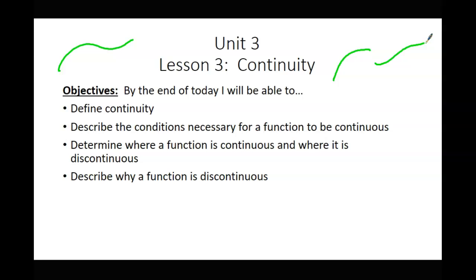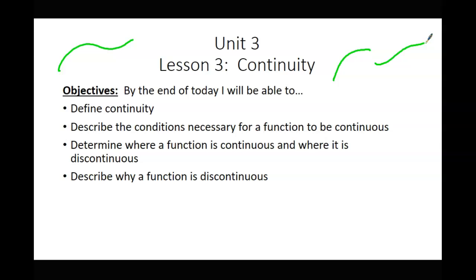So what we're going to look at today is how can you tell if a function's continuous? And if it's not continuous, you need to be able to explain why. You can't just say because it's broken. You have to actually define it mathematically. That's the hard part, knowing how to write the math answer for why it's not continuous. Today we're going to talk about how to tell if it's continuous or not, and then explaining why it's not continuous if it isn't.